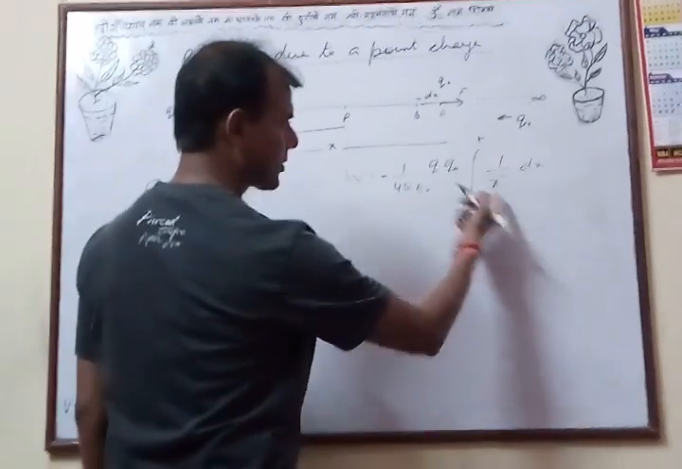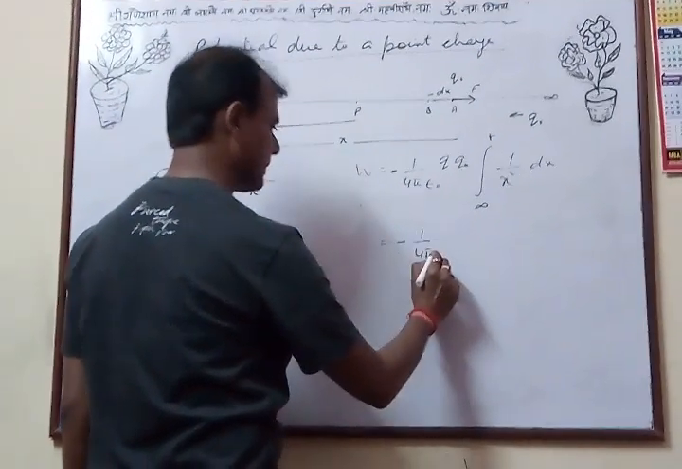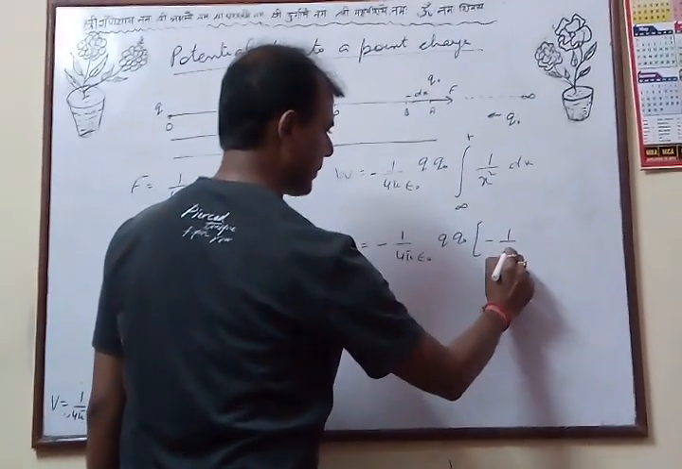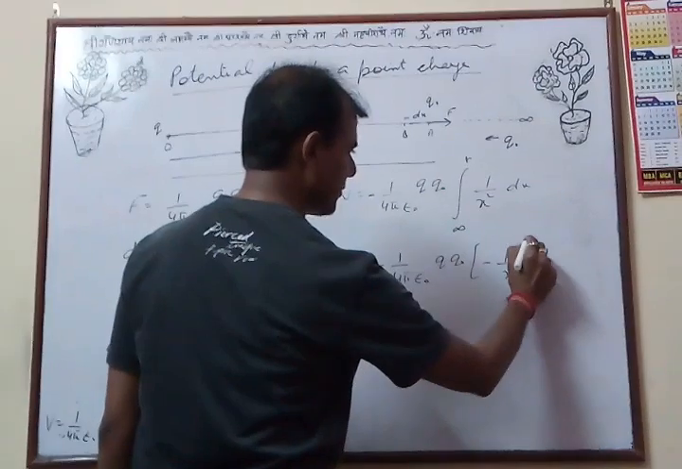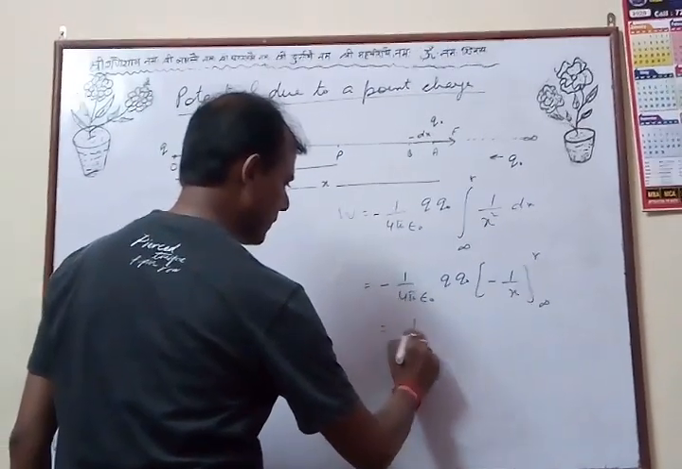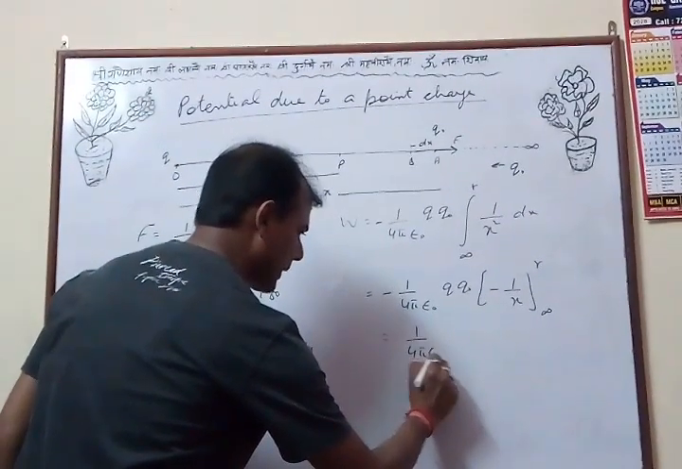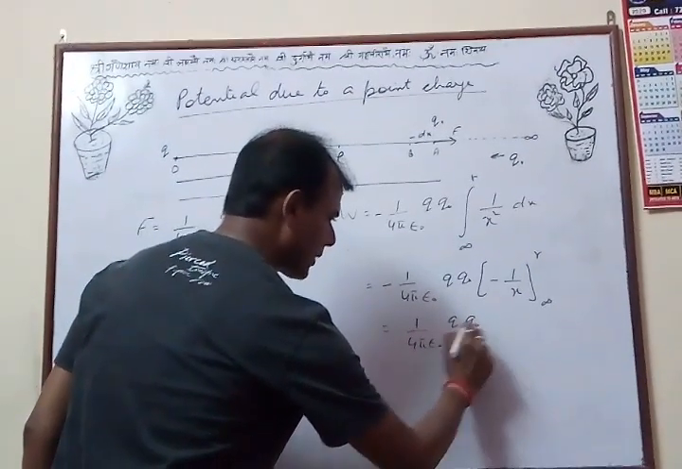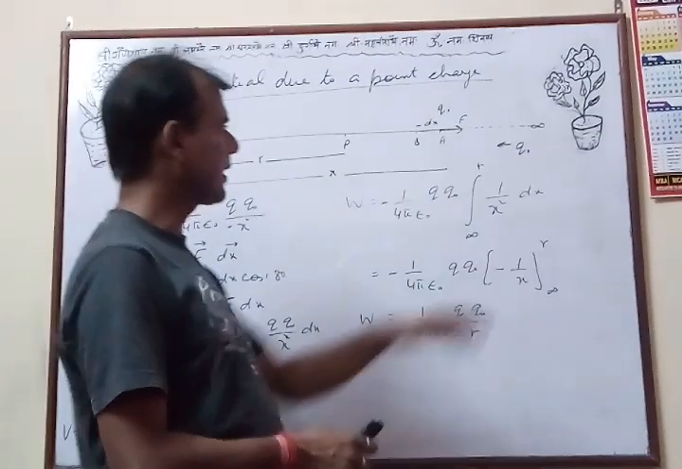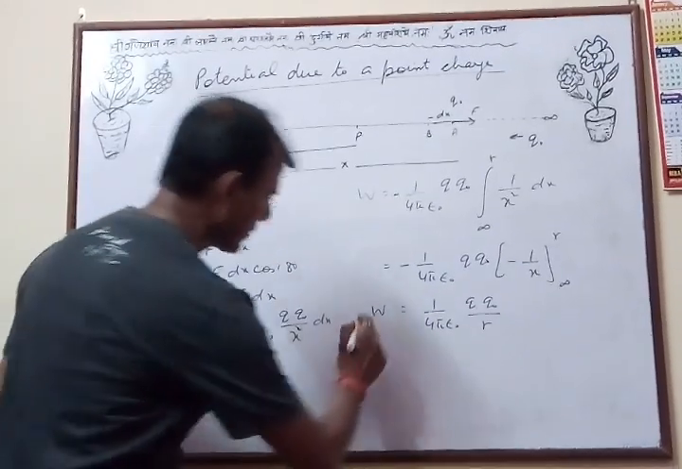Now all of you know the integration of 1 upon x square is minus 1 upon x. So this becomes Q Q0 times minus 1 upon x, and the limits are infinity to r. Now putting the values, upper limit minus lower limit, this minus and this minus get cancelled. So this becomes 1 upon 4 pi epsilon 0 Q Q0 upon r. So this is the work done in bringing a test charge Q0 to this point. If the question comes to derive the work done, this is the formula for work done.